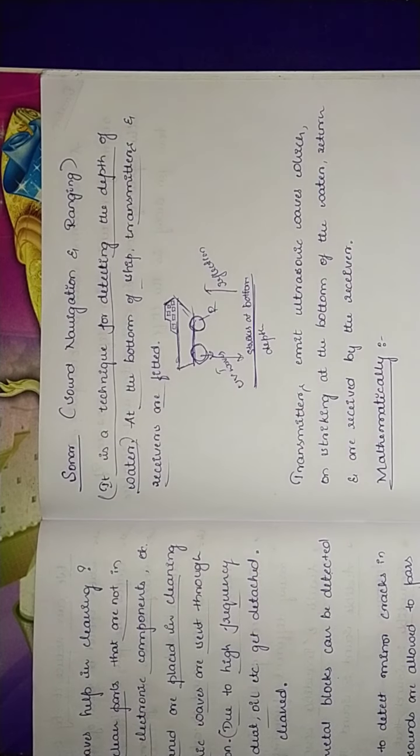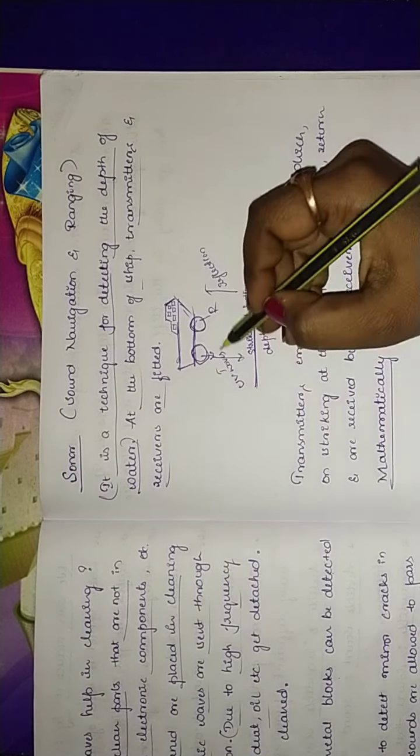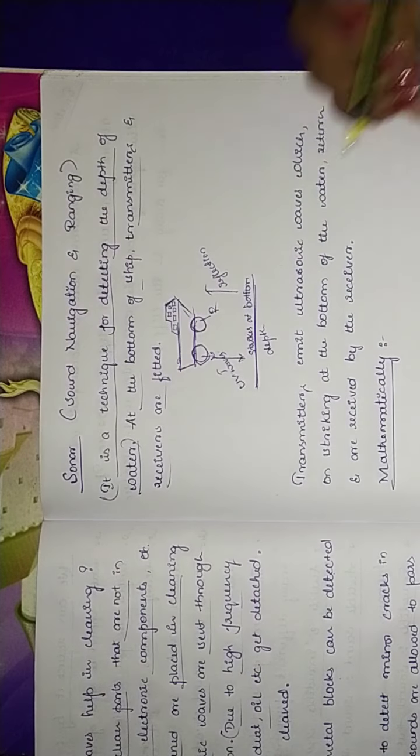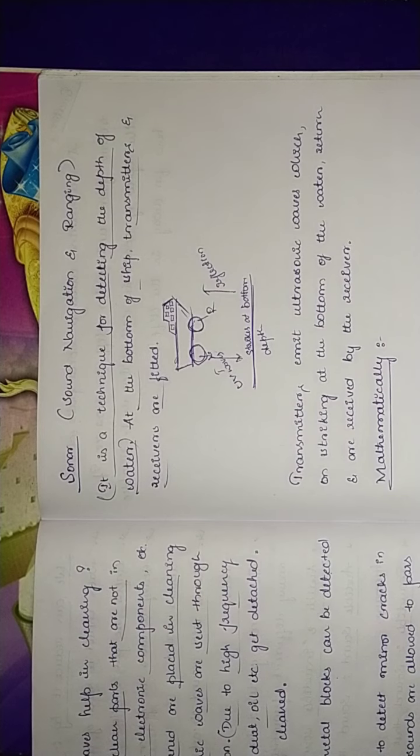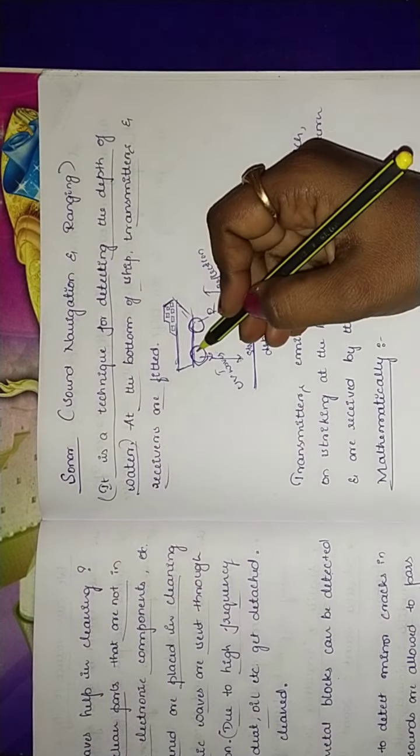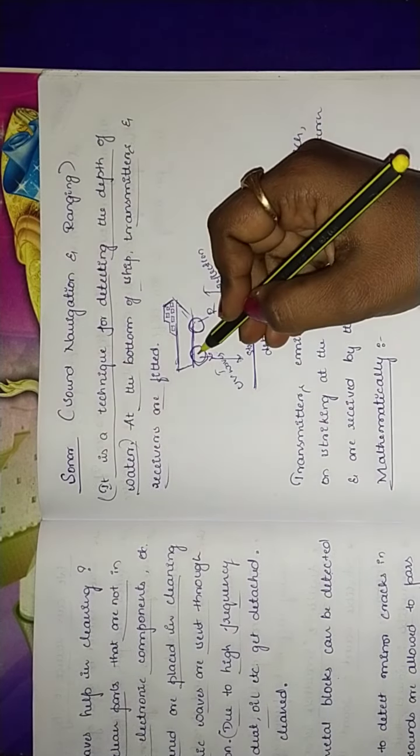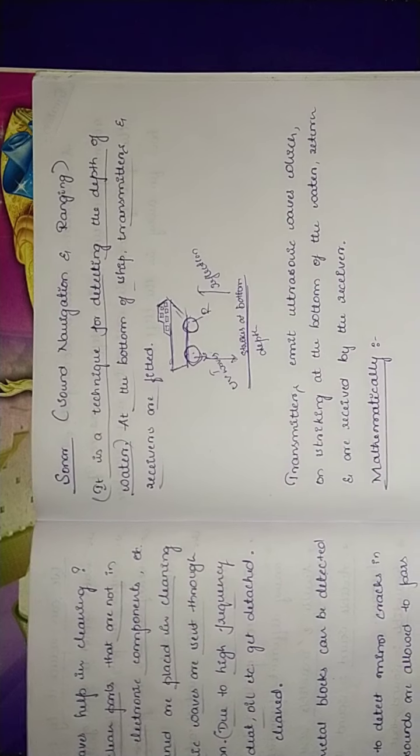Okay, so this is where the transmitter and receiver both have some distance. Even this has some distance and R also has some distance. So how to calculate that? It strikes at the bottom and the phenomenon of reflection takes place. The transmitter and receiver will be at the bottom of the ship. Okay, how does it work?